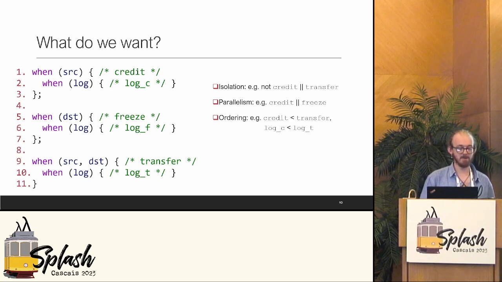But here we actually want a deeper notion of ordering. So credit came before transfer, so we want the logging of the credit to come before the logging of the transfer.